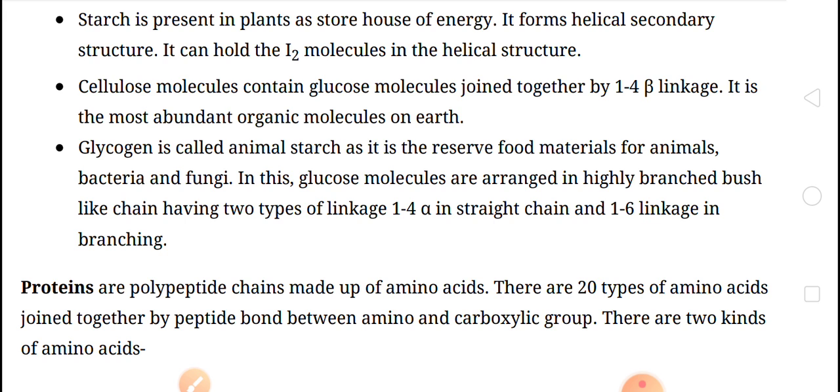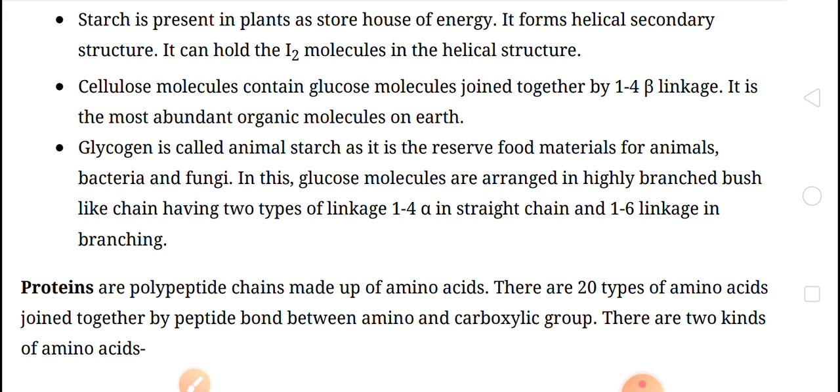Children, in previous videos, we were discussing chapter number 9, biomolecules. In this chapter, we have discussed carbohydrates, that is polysaccharides, and the introduction of the chapter. Now in this video, we'll take two topics: number one, proteins, and then nucleic acids. So let's start with proteins.